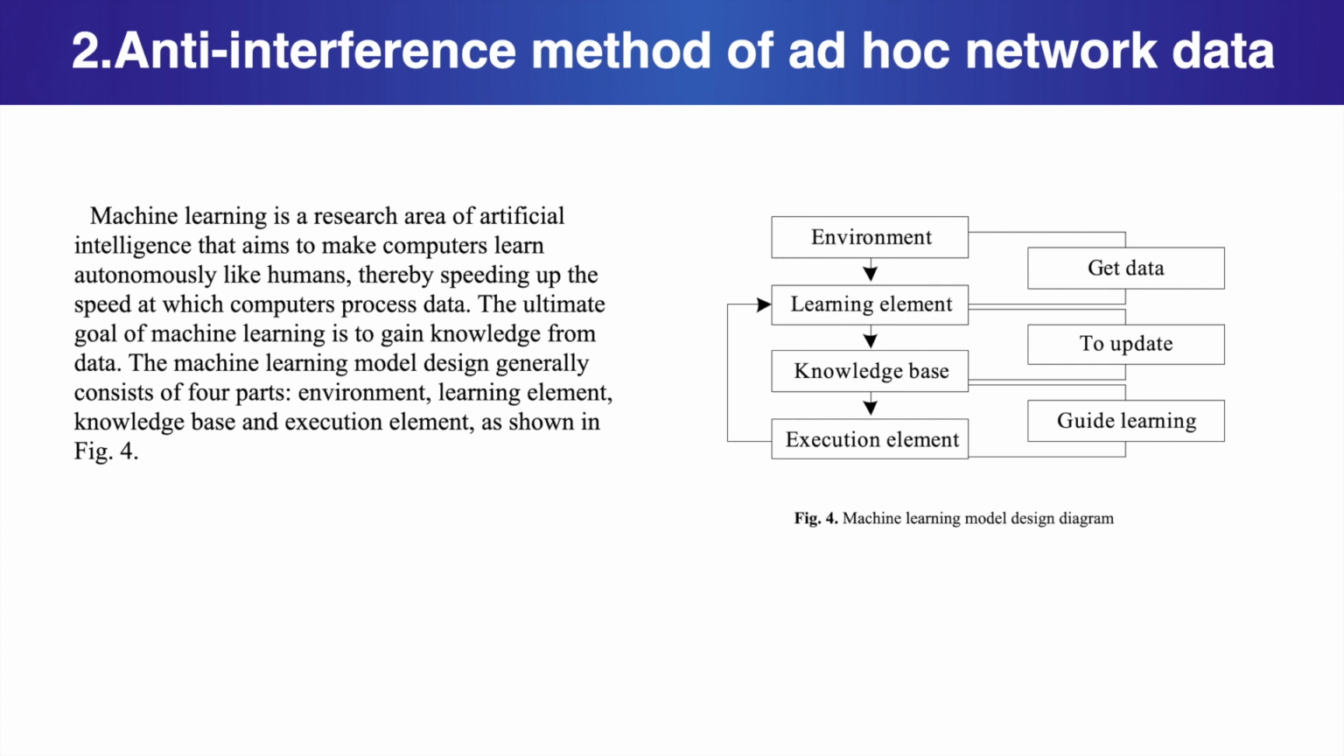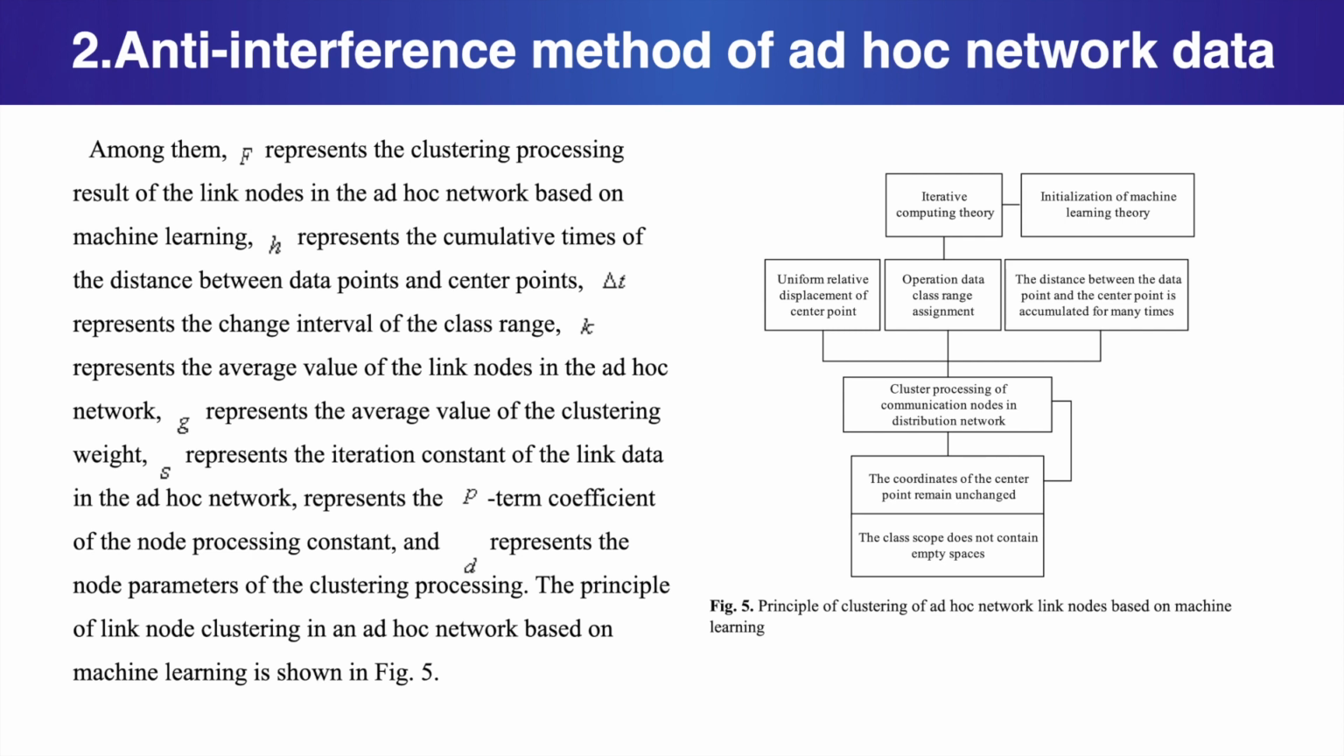Machine learning is a research area of artificial intelligence that aims to make computers learn autonomously like humans, thereby speeding up the speed at which computers process data. The ultimate goal of machine learning is to gain knowledge from data. The machine learning model design generally consists of 4 parts: environment, learning element, knowledge base, and execution element, as shown in Figure 4.